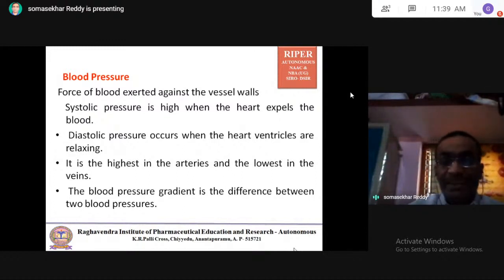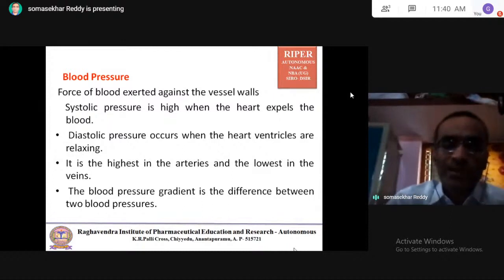The blood pressure gradient means difference. The blood pressure gradient is the difference between two blood pressures. Blood pressure gradient means nothing but the difference between two blood pressures.